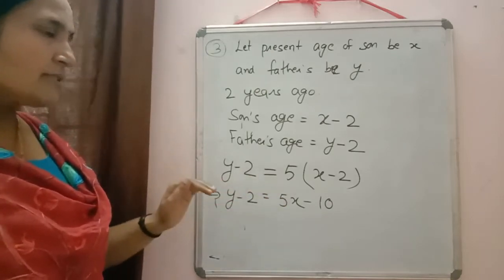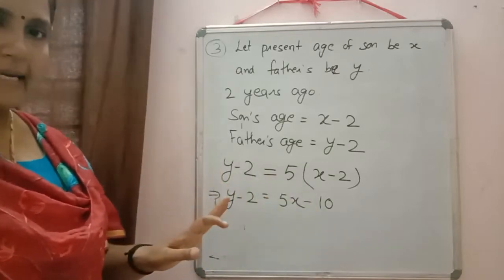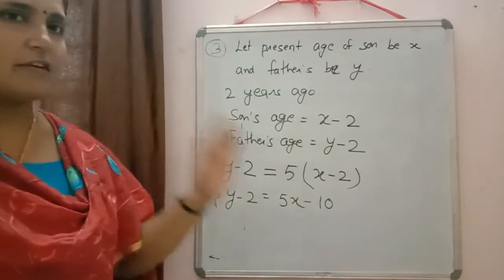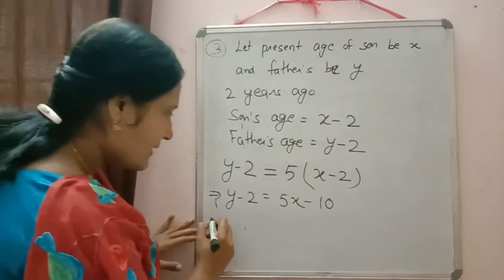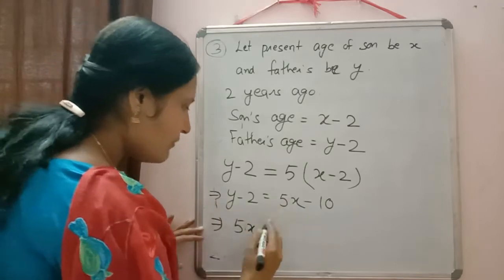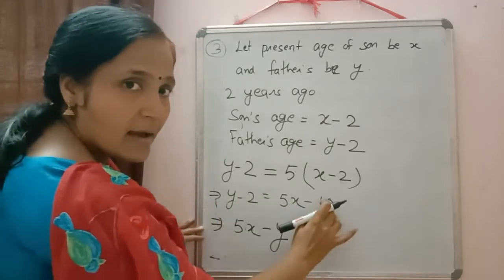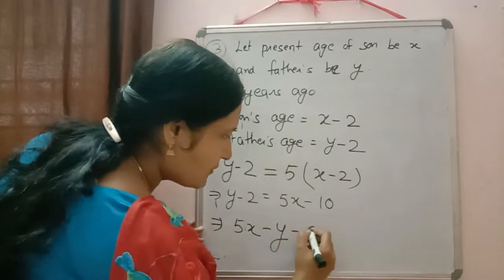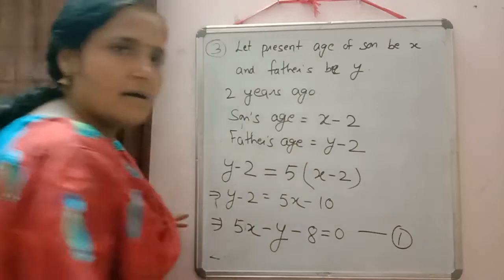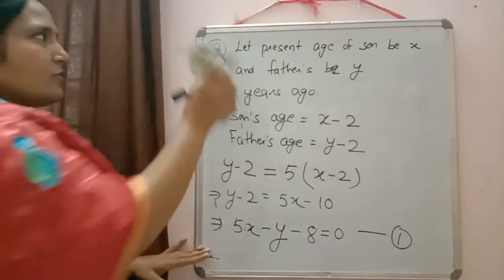If you want to use substitution method, you can just shift minus 2 to right hand side. If you want to use elimination method, then you have to shift all the expression to one side. Then it will be 5x minus y minus 10 plus 2, so that will be minus 8 equal to 0. Equation 1.